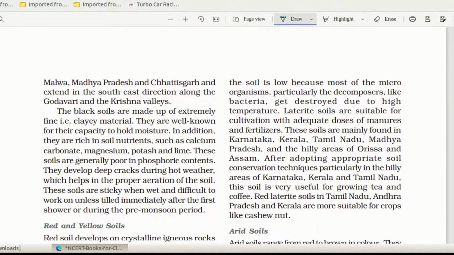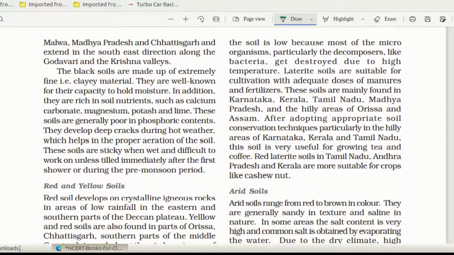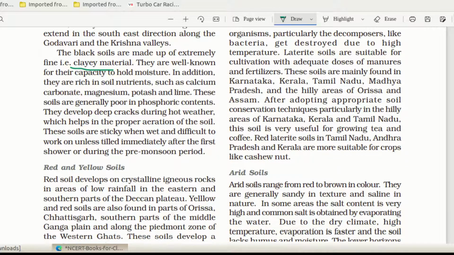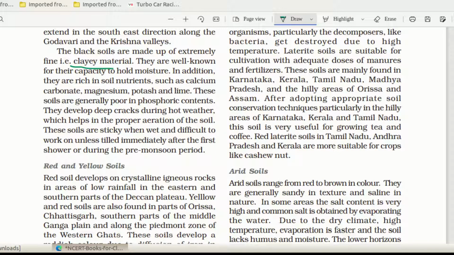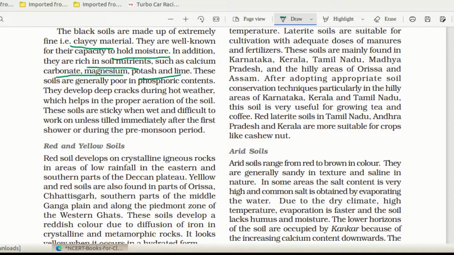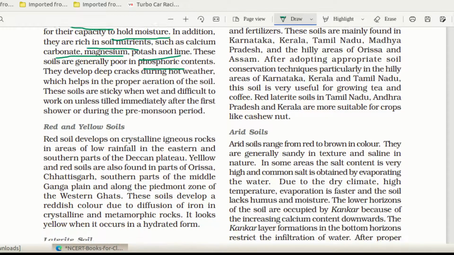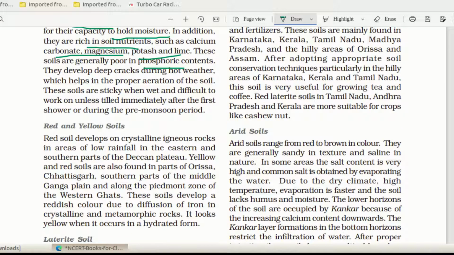Next one: Malwa, Madhya Pradesh, Chhattisgarh, and extending in the southeast direction. All these states you have to learn by heart from this map. You have to study, understand, and write from the map. The black soils are made up of extremely fine clayey material. They are well known for their capacity to hold moisture. Here, holding moisture is very important. In addition, they are rich in soil nutrients such as calcium carbonate, magnesium, potash and lime. These soils are generally poor in phosphoric content. They develop deep cracks during hot weather, which help in proper aeration of the soil.